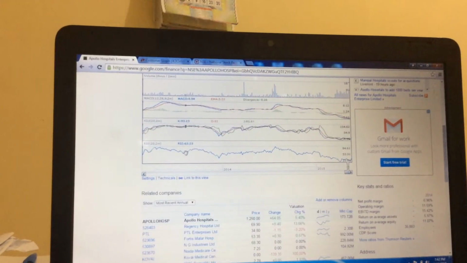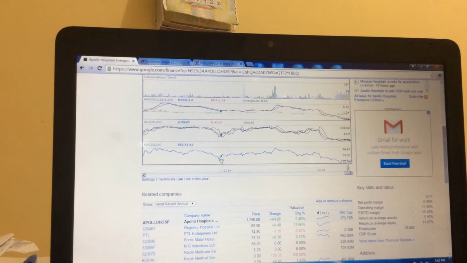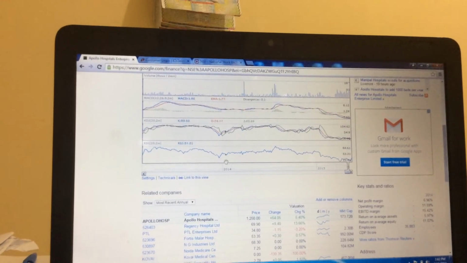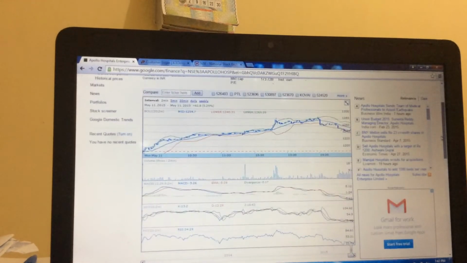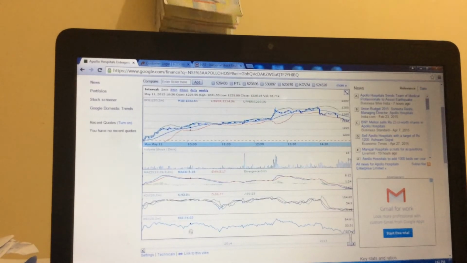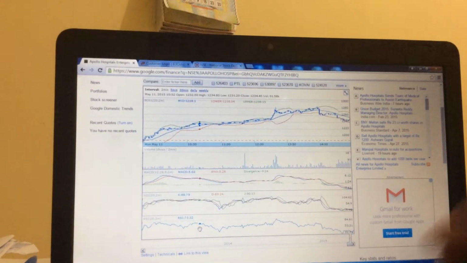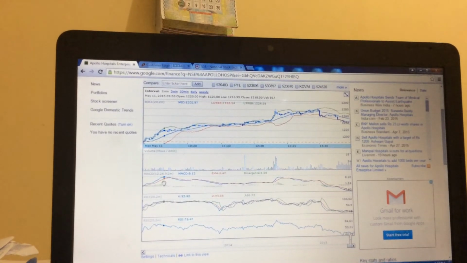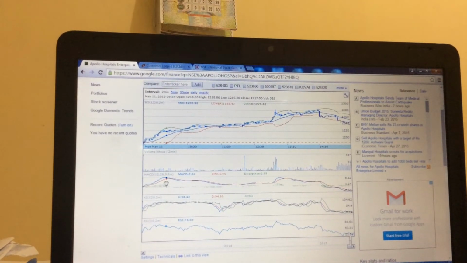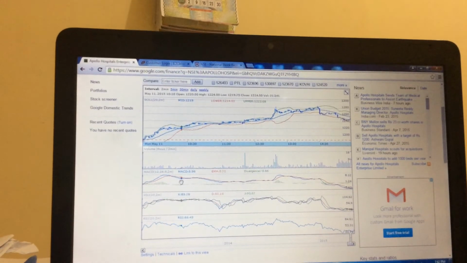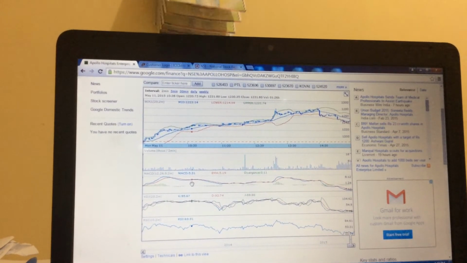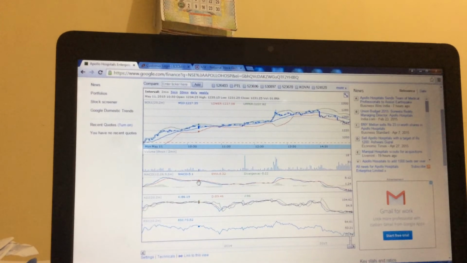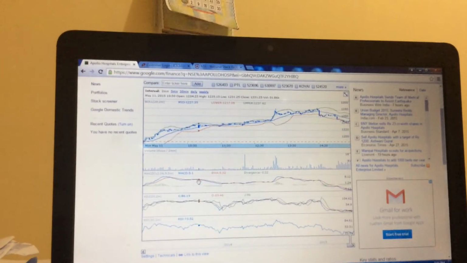And RSI, you keep on seeing the RSI is always above 50. You can check that till 10:30 the RSI was above 50. So it's a better way to do it. And the MACD should always be above, the blue line should be above the red line, the EMA. Then you can predict, you will have the confidence that you can play intraday.